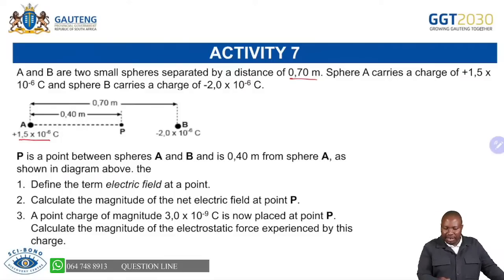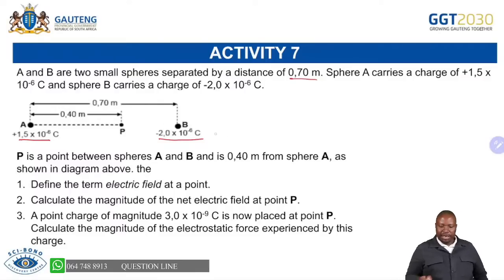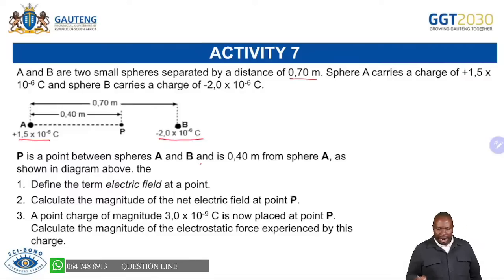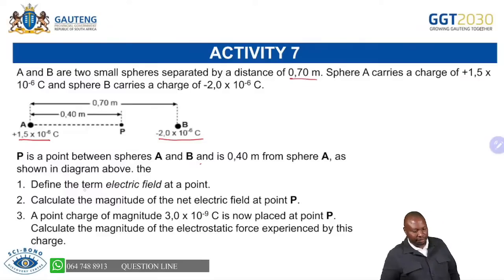Point P between A and B is 0.40 from sphere A, as shown in the diagram above. What is important here is you must be able to define the term electric field at a point, which we said is the electrostatic force experienced per unit positive charge.